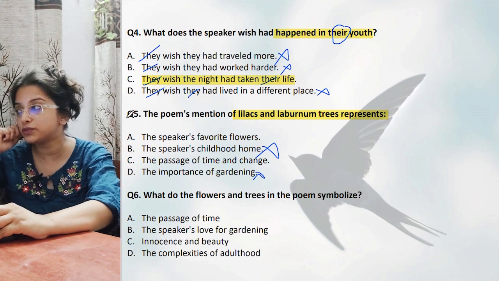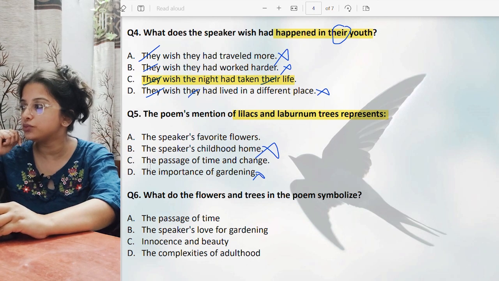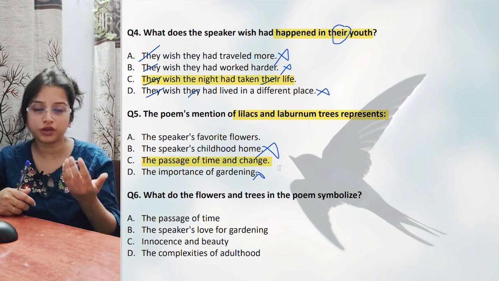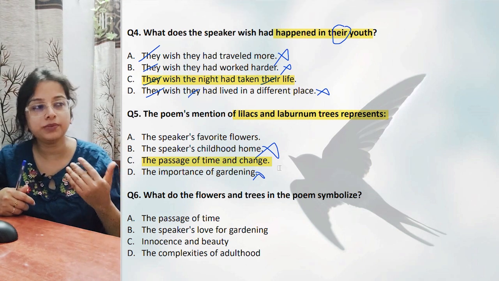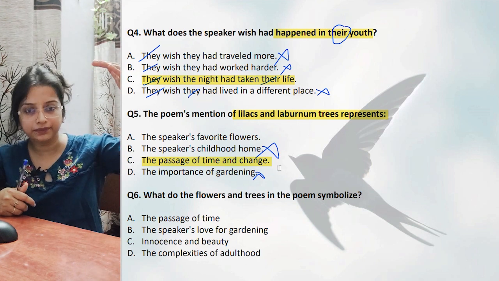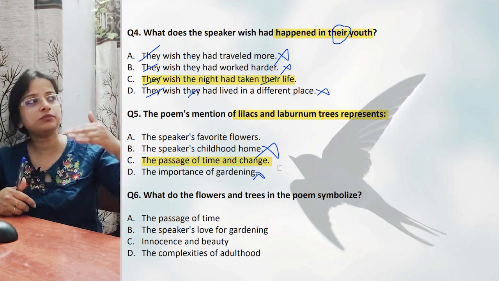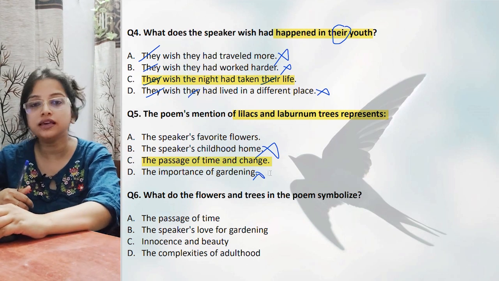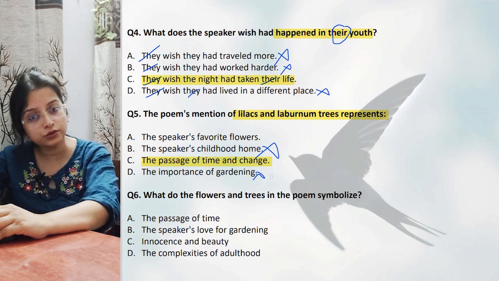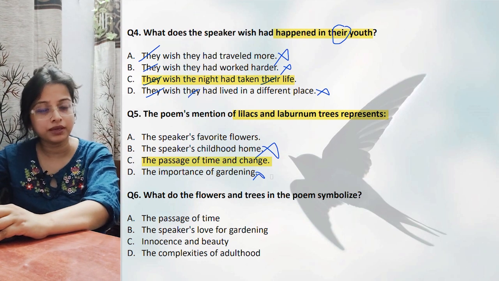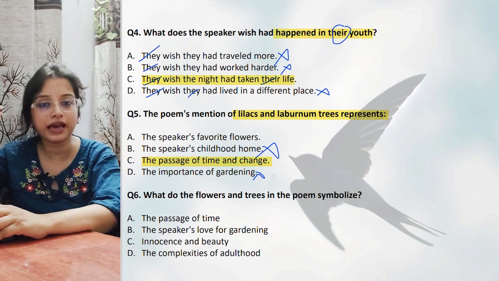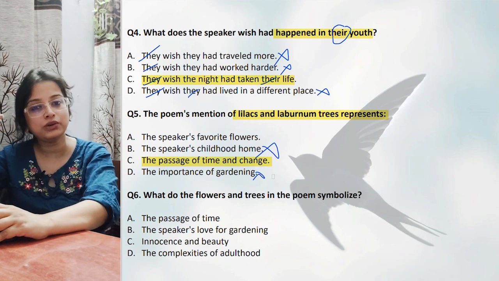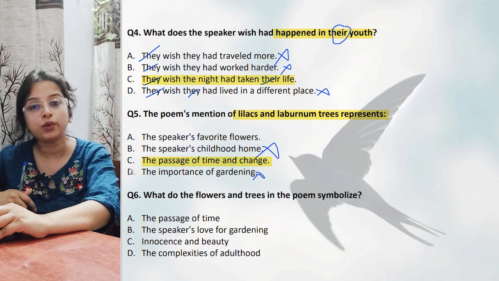Over here, which one is the best? The passage of time and change. Why is option C correct? Because we see that the laburnum tree was planted by his brother. Now his brother possibly has died, but the laburnum tree is there. So it shows the passage of time, that with time the tree has grown, but my brother is no longer living. So option C. Through those trees, he shows that those were present those days also when I was a child. Same, but I cannot find the similar kind of happiness that I used to find those days. Swinging from the laburnum tree, now those days are lost. Passage of time.